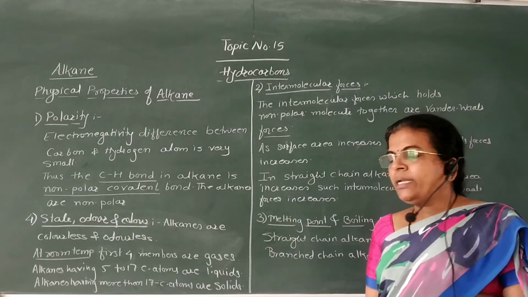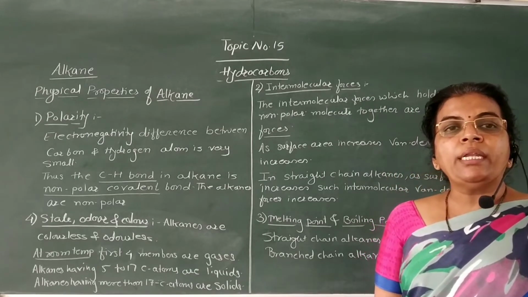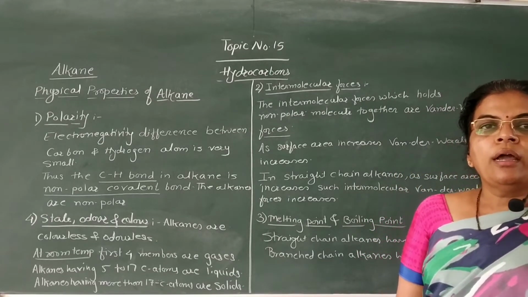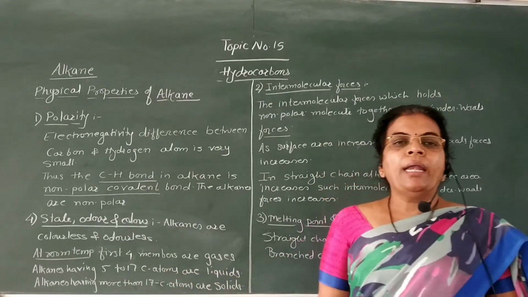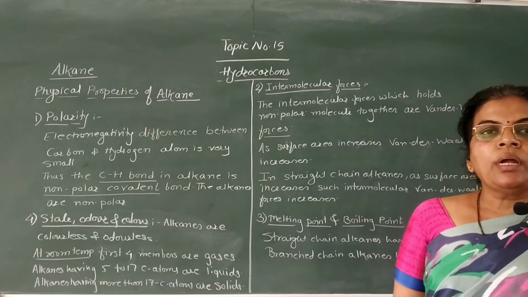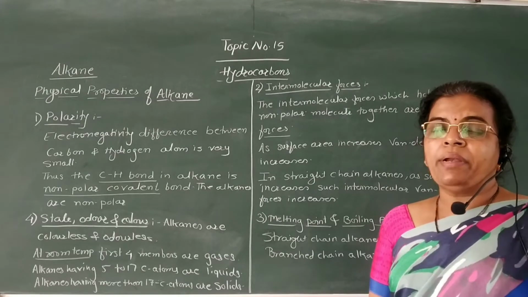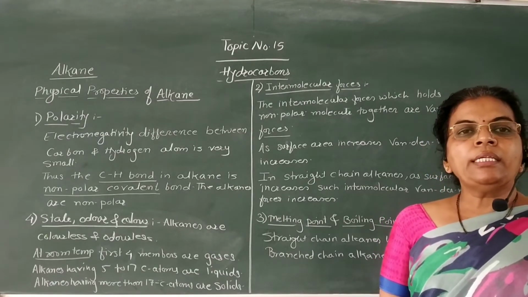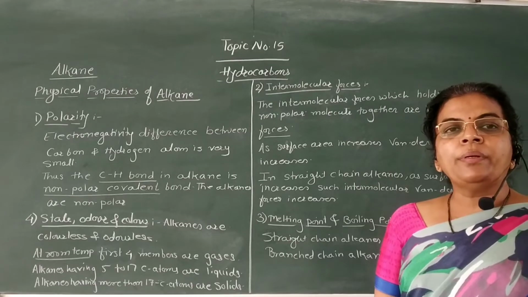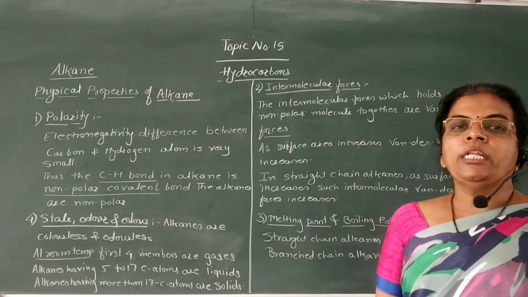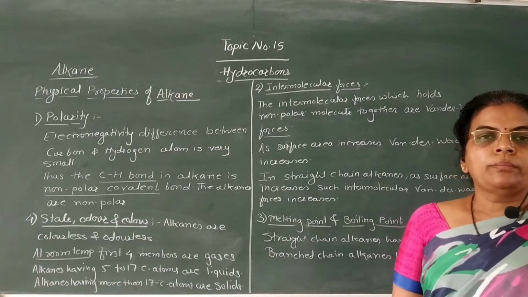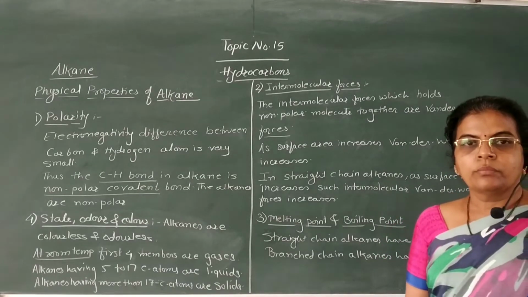Alkanes having 5 to 17 carbon atoms are in liquid state, and alkanes containing more than 17 carbon atoms, that is 18 and above, are solid in nature.